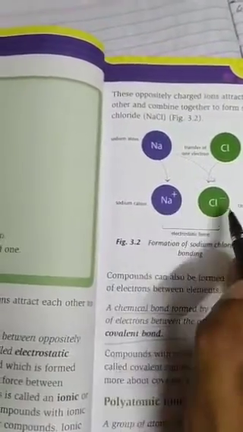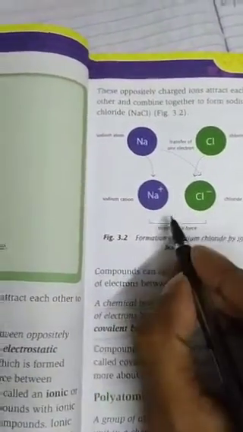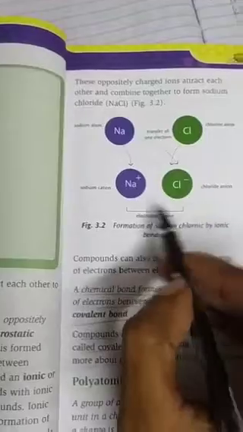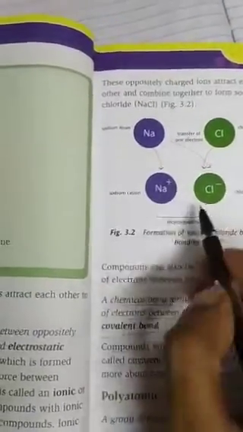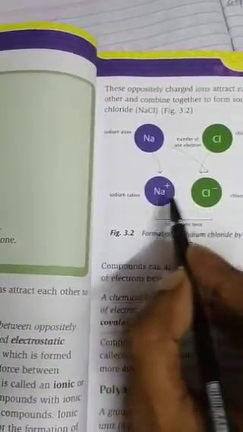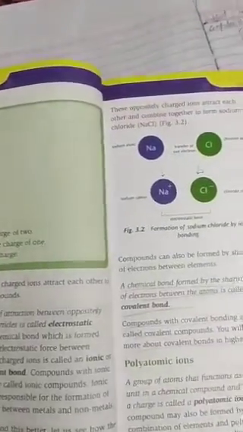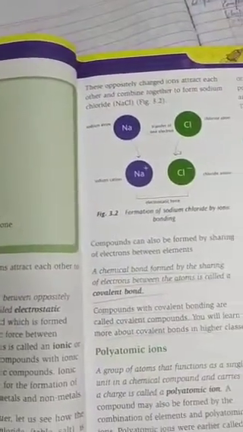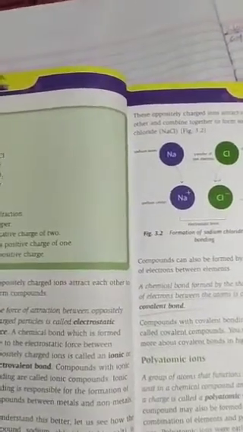When Na+ and Cl- attract each other, they form the compound sodium chloride. This happens because of electrostatic force, and the bond formed between these two ions is called an electrovalent bond or ionic bond. I hope this is clear.